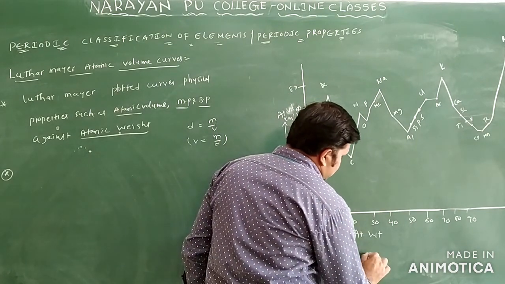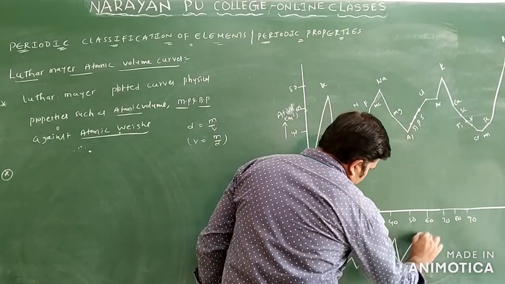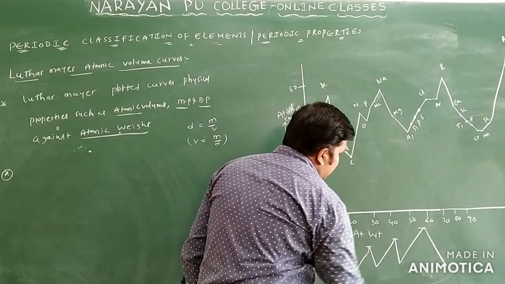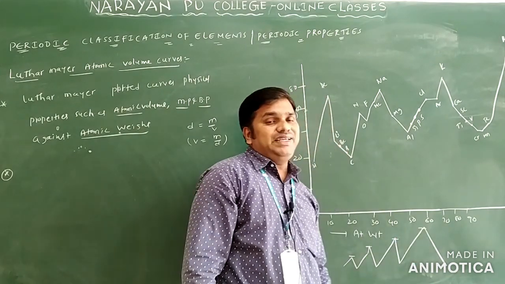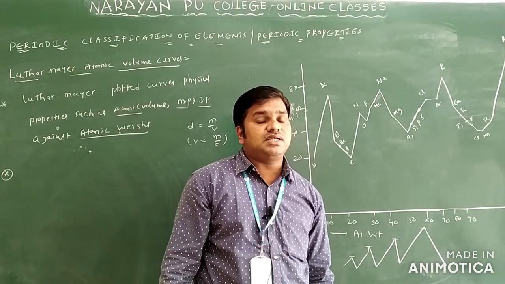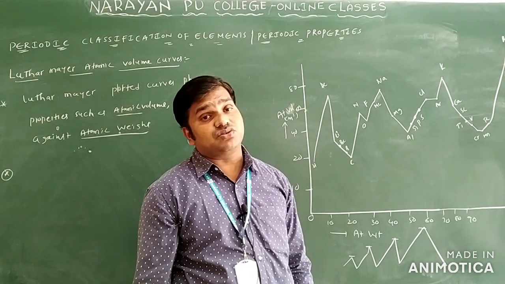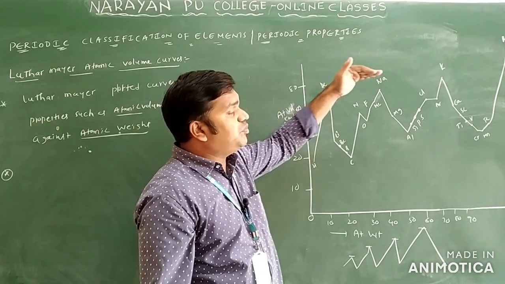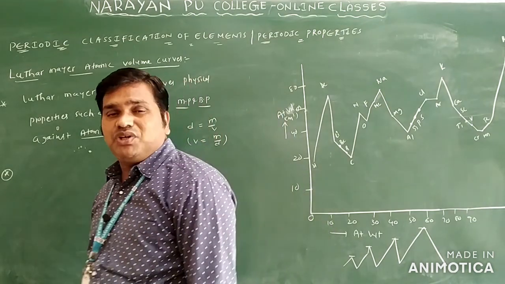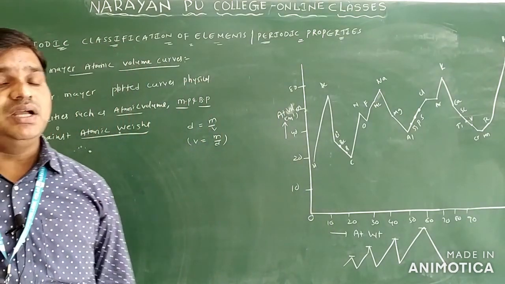At these peak points, the most reactive elements are present, the electropositive elements, the alkali metals. Alkali metals are present at the highest peak in the curve of atomic volume versus atomic weight.